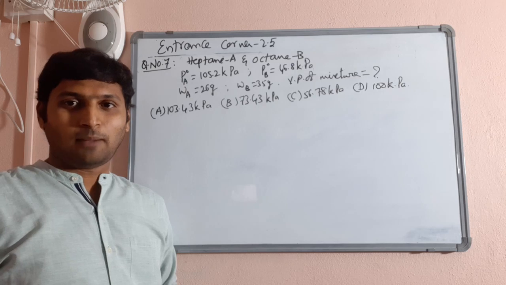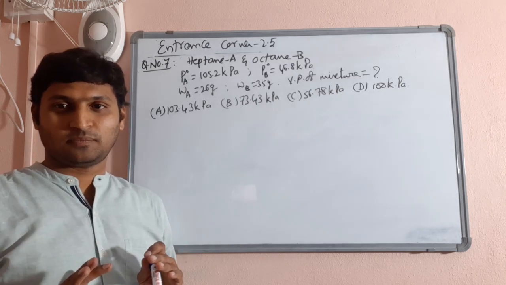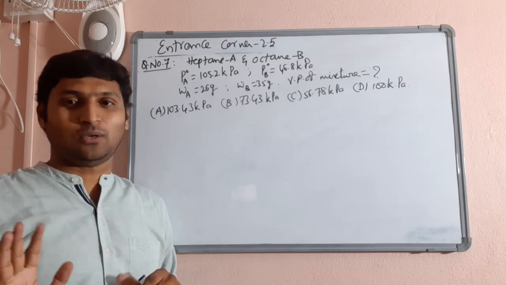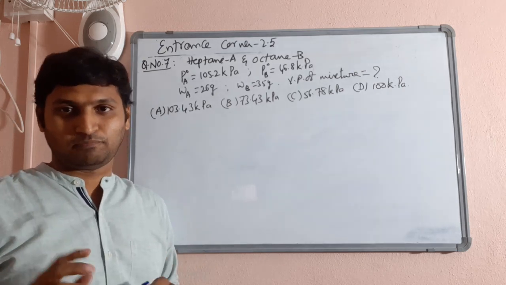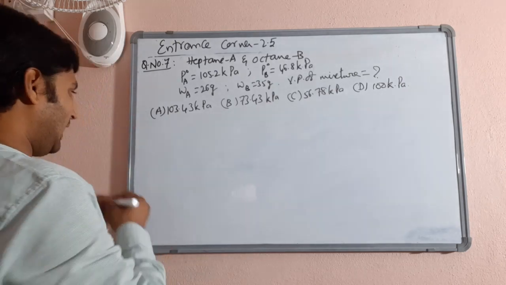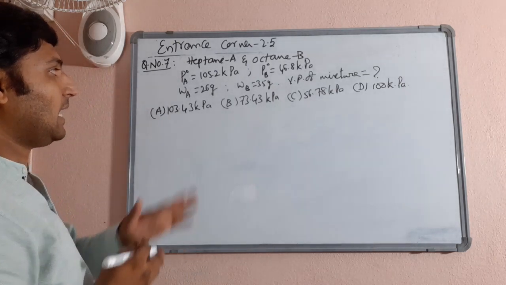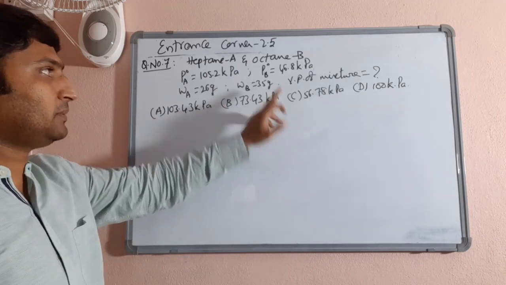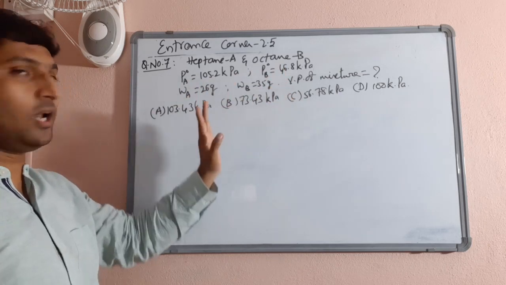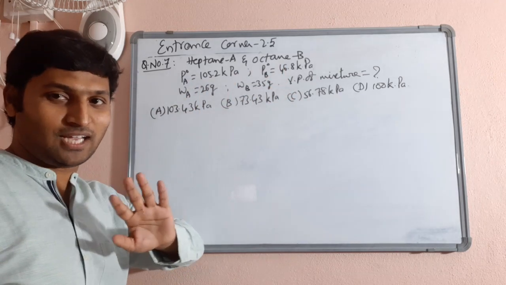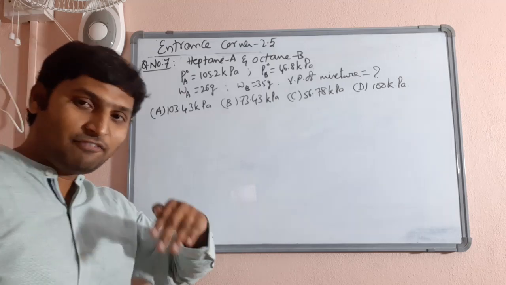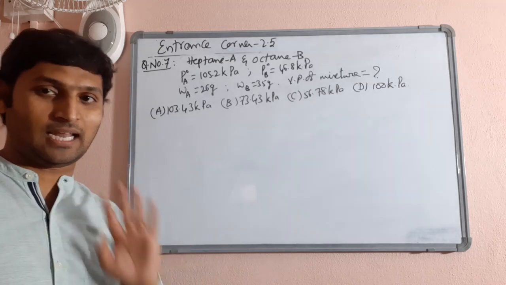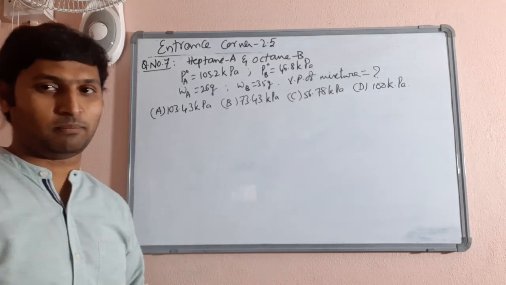Question number 7 is absolutely similar to question number 6. Actually, you can solve it for yourself and then only check the video. Please don't directly check the solution. By the way, if you examine the options, the examiner has not taken any chance. Every option is above 46.8 and below 105.2. So you have to do the calculation. There is no choice. But if you at least calculate the mole fraction, you can tell which answer could be closest. You need not solve the entire problem.